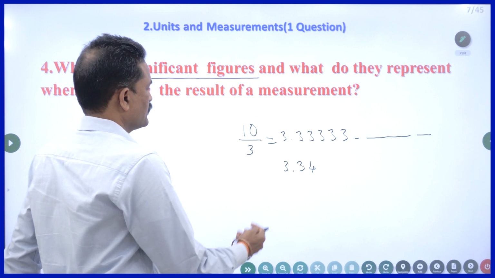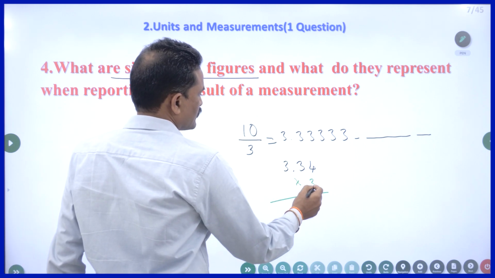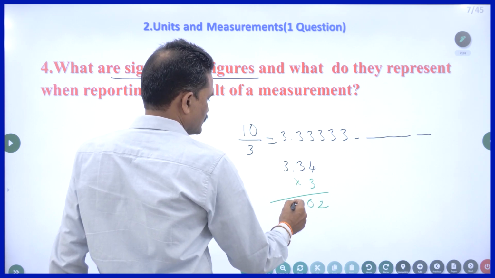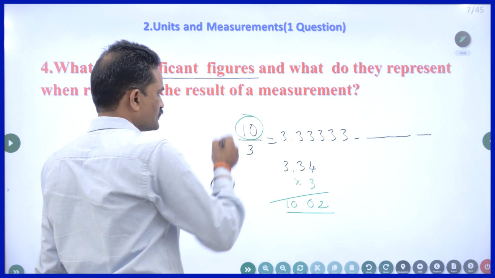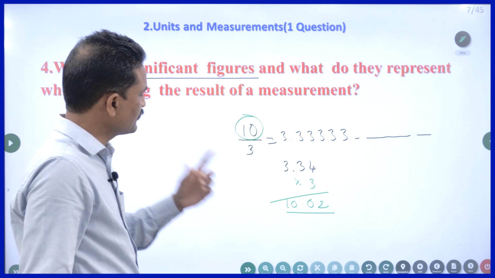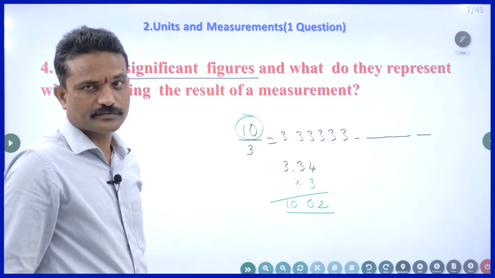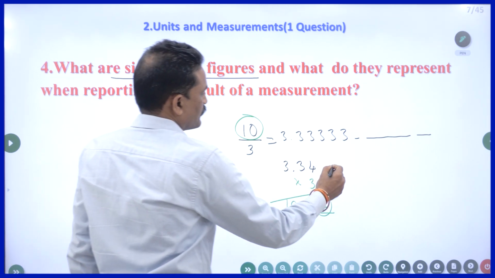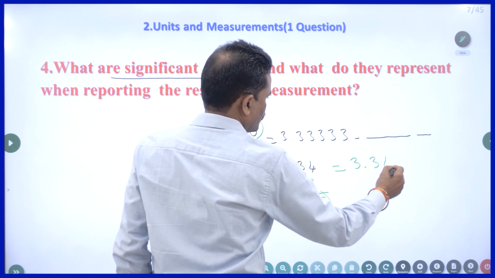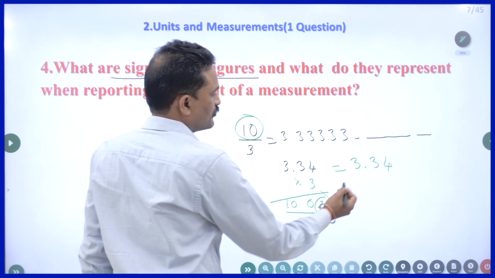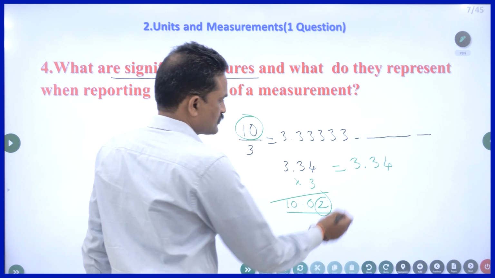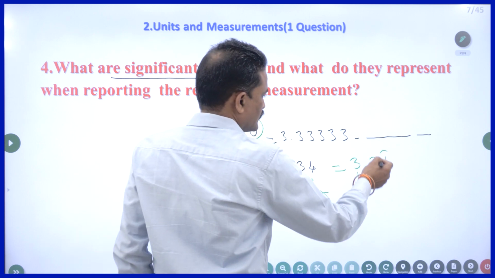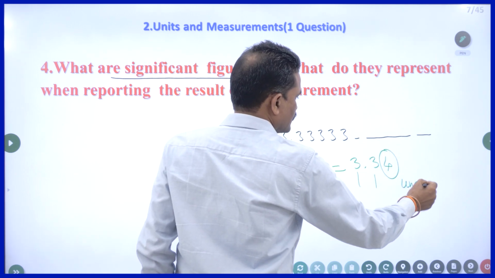Now, once again, if I multiply it with 3, how much will I get? I will get 10.02. But actually, I am supposed to get 10. My result is giving some extra 0.02. This is wrong, right? So, I am representing my result as 3.34. In this 3.34, how many digits are there? 3. The first 2 digits are reliable digits, and the third digit has some uncertainty.